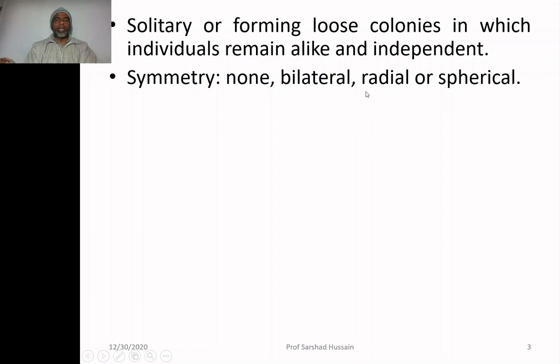Like if you divide a circle along many radii, similarly, in radial symmetry the animal can be divided into two halves by more than one, two, three, four, or many divisions, because in a circle you can draw so many radii. So as per the radius, the organism can be divided into many halves.